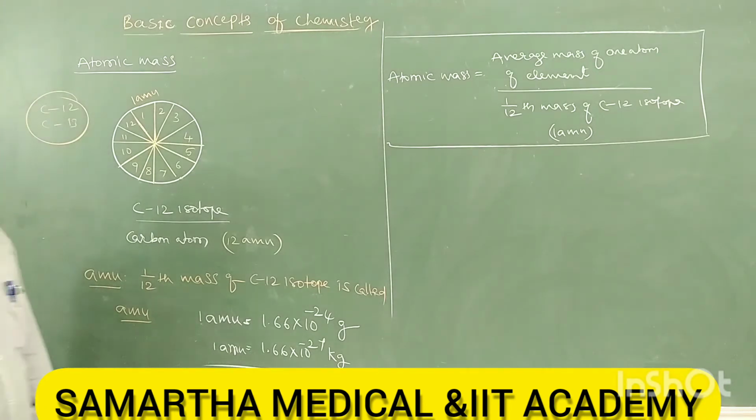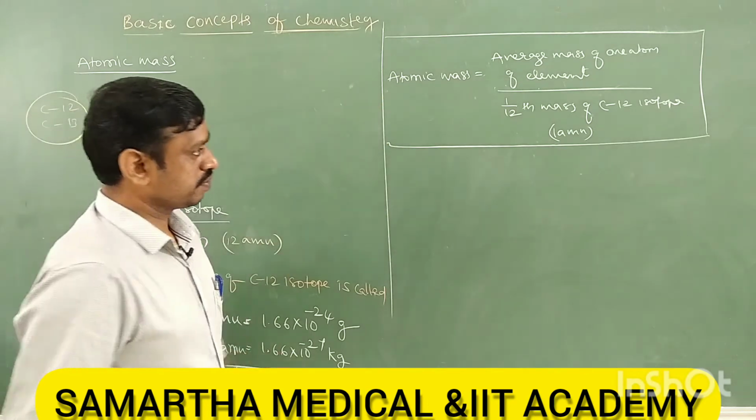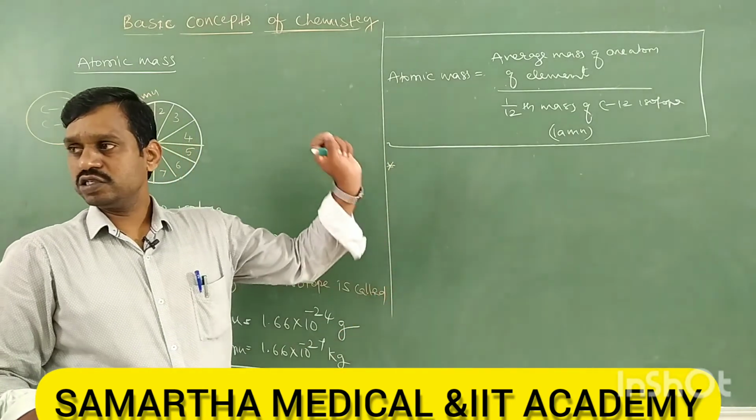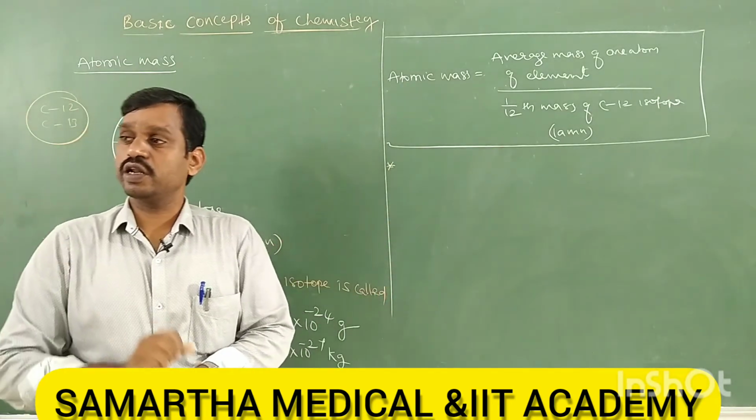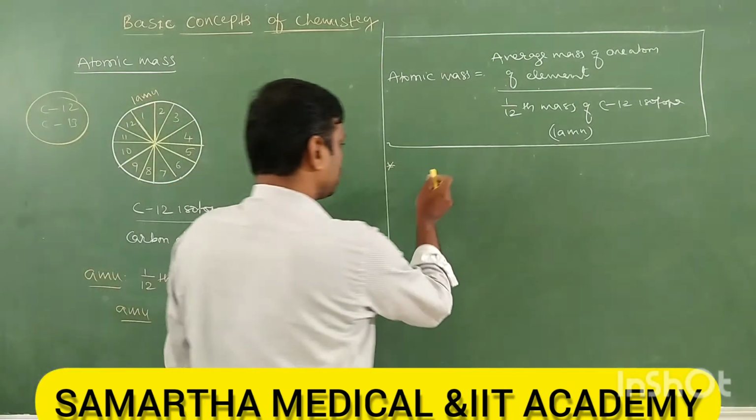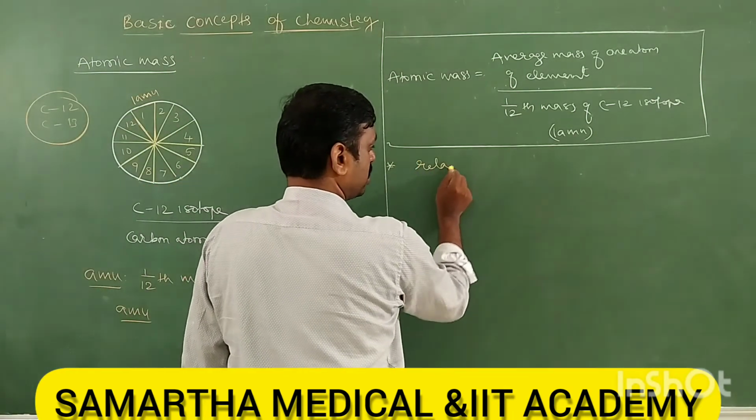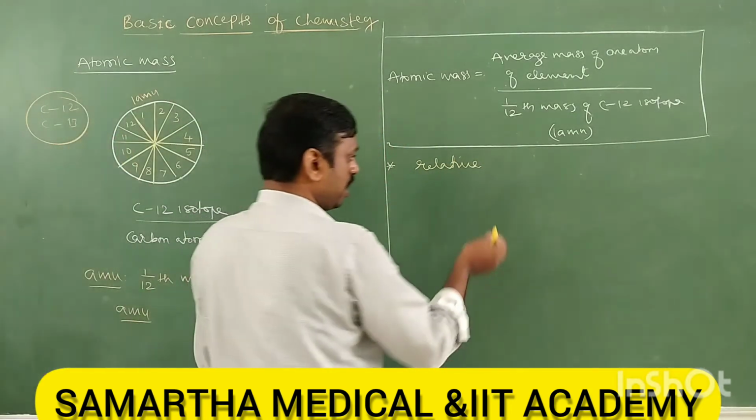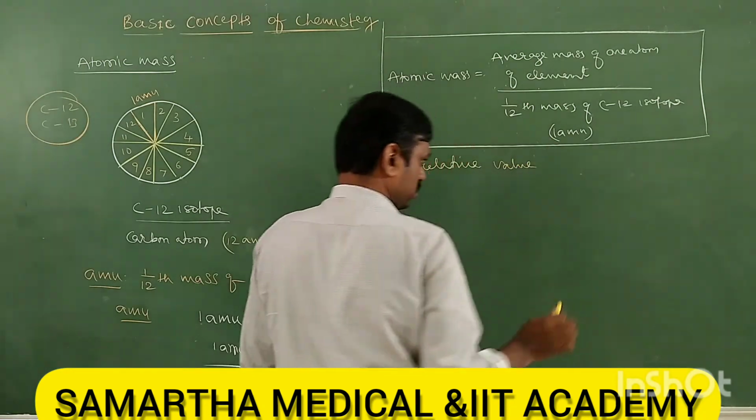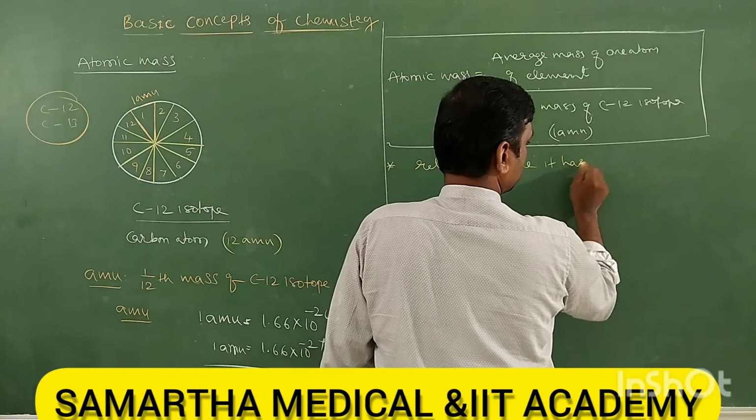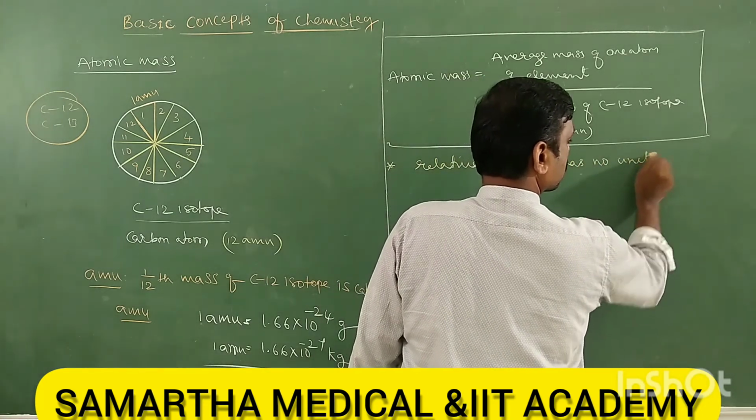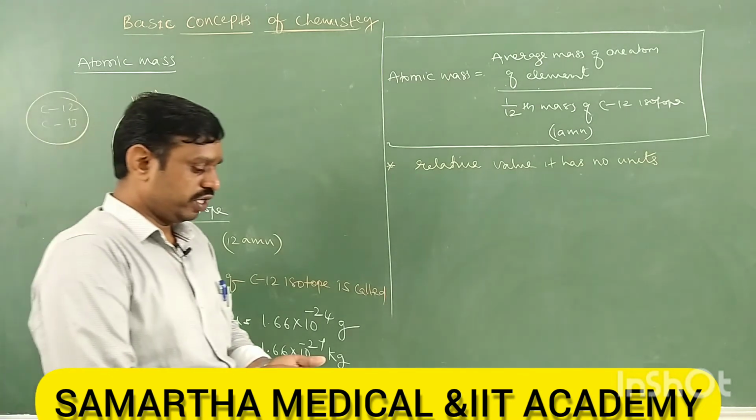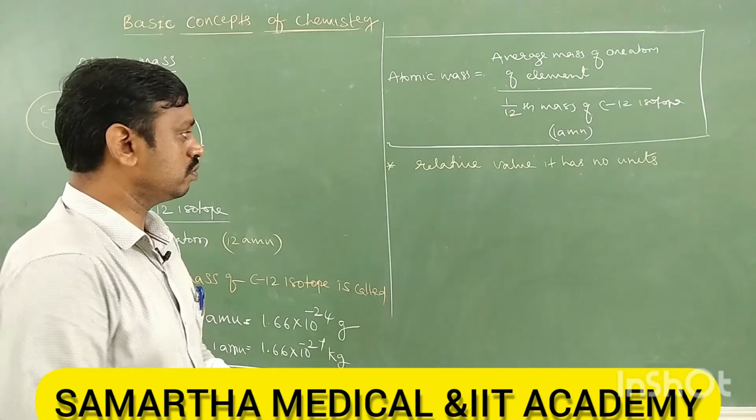Now next, atomic mass is a relative value, therefore it has no particular unit. Relative is nothing but a comparison value. It is a relative value. Atomic mass has no units, because it is a relative value. Okay.